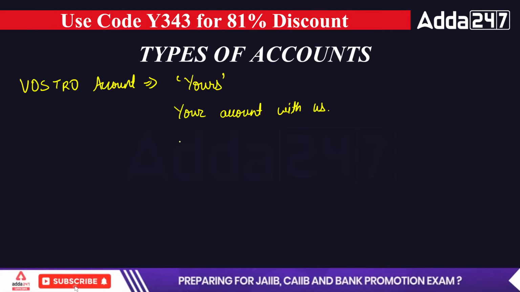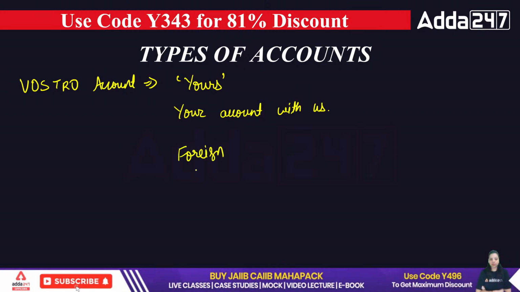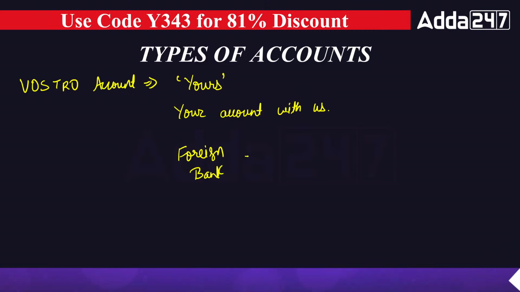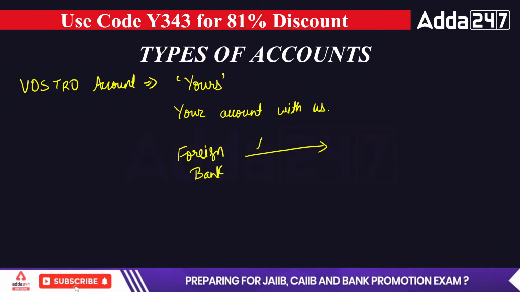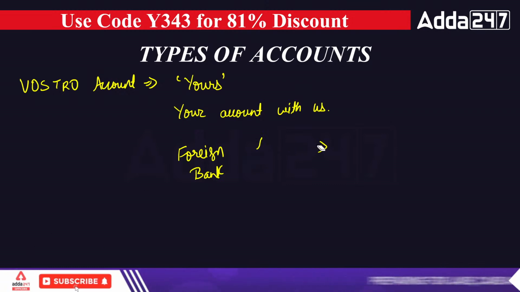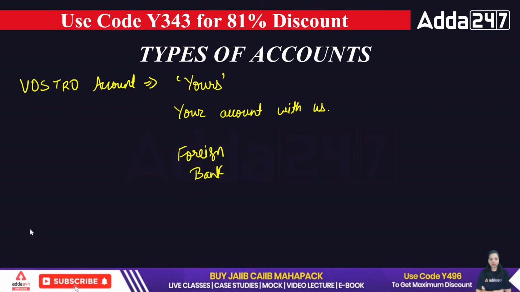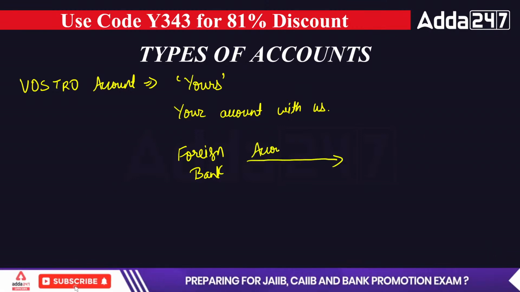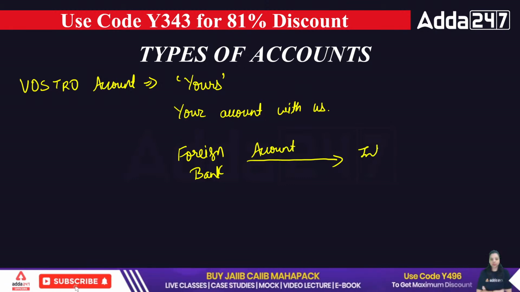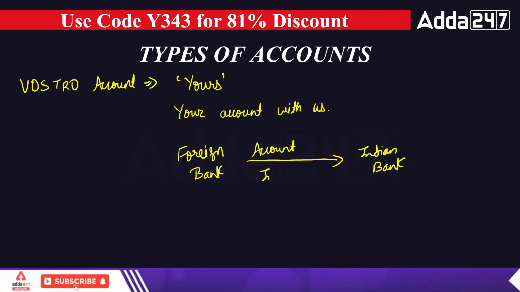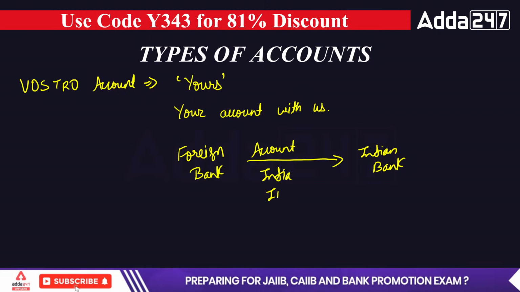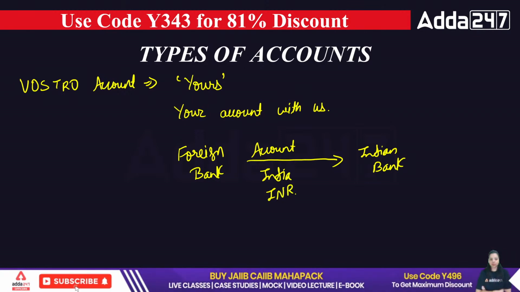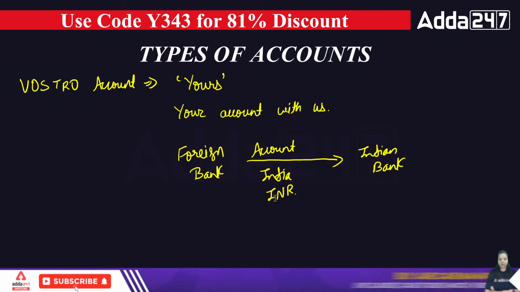For example, let's say here we are writing, when a foreign bank is having an account in an Indian bank, in the country India, and in Indian rupee, that will be known as your Vostro account.